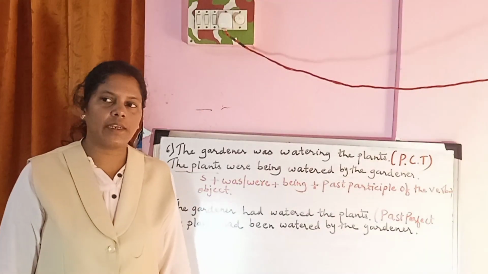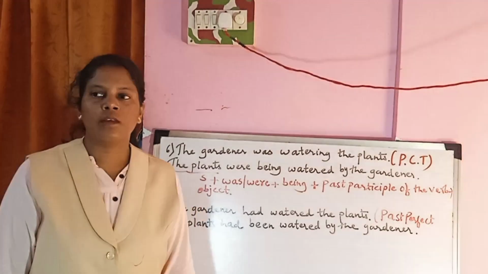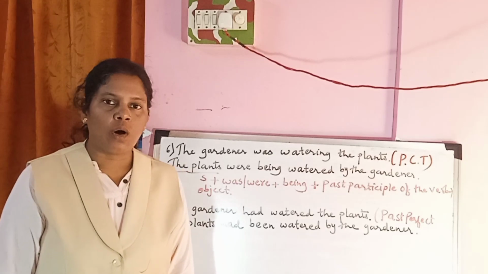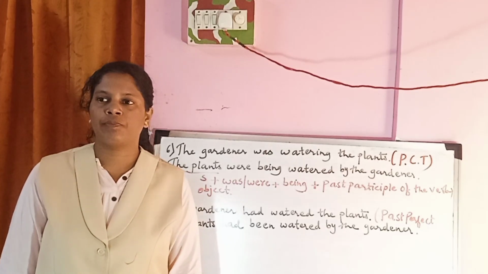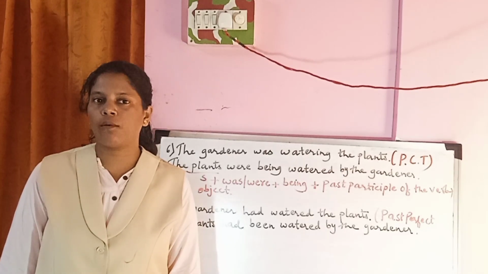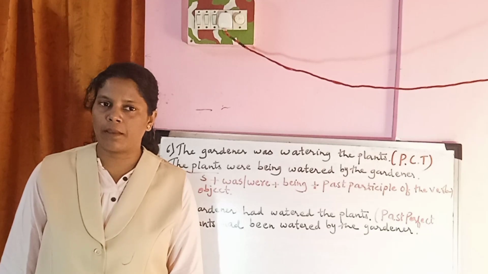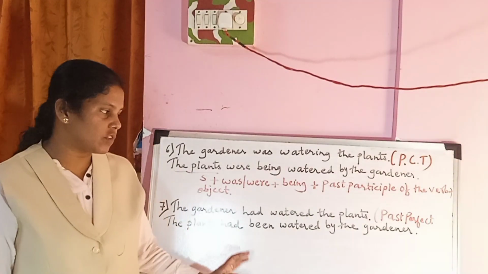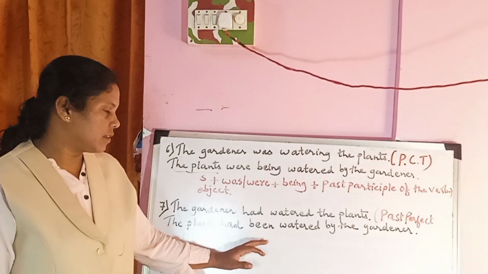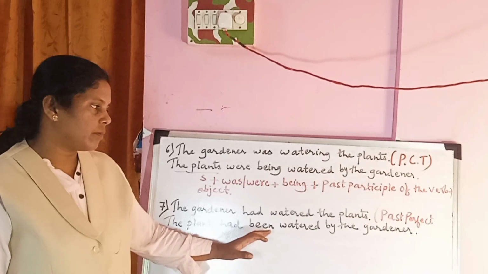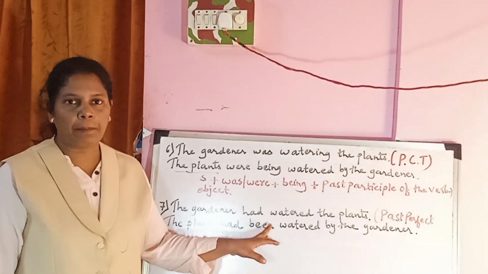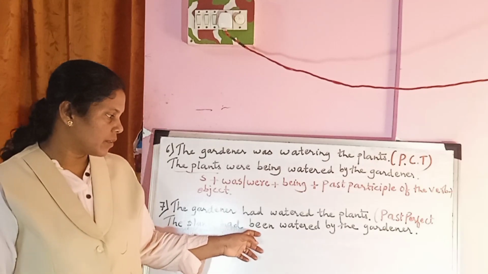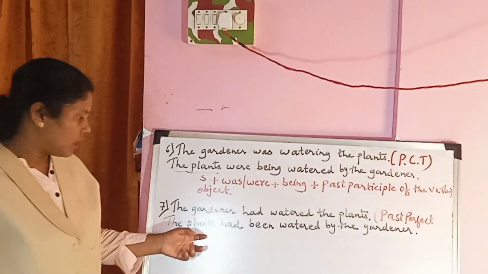So for that it is important that we change sentences from active to passive voice, or when we want to report what two persons have already conversed between themselves. The plants had been watered by the gardener. This is the structure when you change the sentence from active to passive voice in case of past perfect tense: the plants had been watered by the gardener.